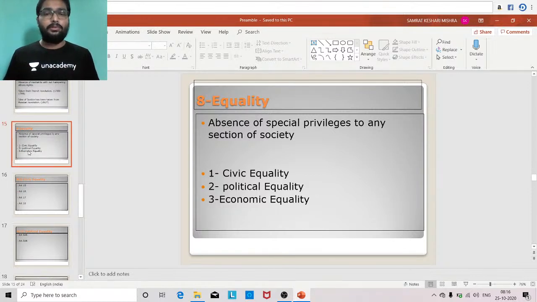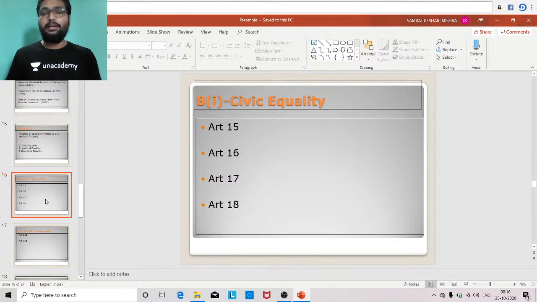So the equality we discuss above is basically of three types: civic equality, political equality, and economic equality. Civic equality means civic equality has been ensured to the citizens of India through the right to equality in Article 14, 15, 16, 17 and 18.